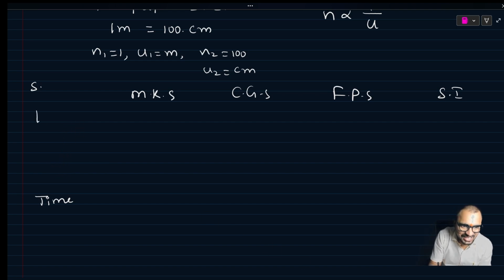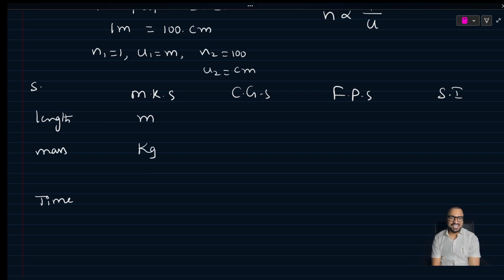So accordingly we will write. Length, mass, time. In MKS system, the unit of length is meter, unit of mass is kilogram, unit of time is second. In CGS system, unit of length is centimeter, unit of mass is gram, unit of time is second again.